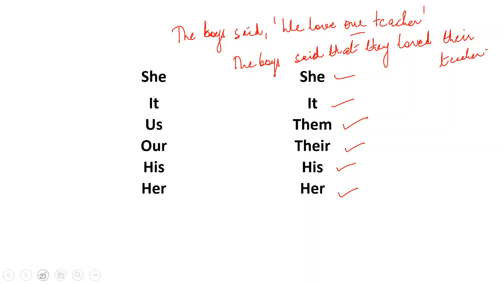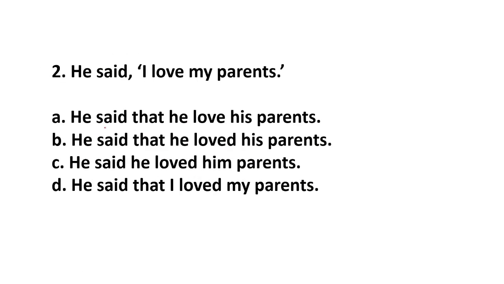Now let's go to the next sentence. How do we change it? You also try. He said, I love my parents. Now again you see, the reporting verb is in past tense, so you will change the sentence into past tense. He said that he loved his parents. It is wrong because the word love is not in past tense. He said that he loved his parents. He said he loved his parents. This is wrong again. He said that I loved my parents.